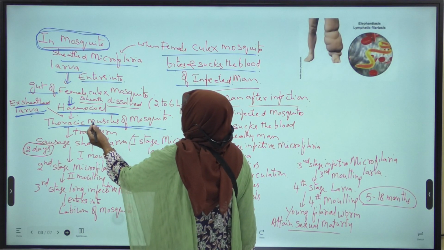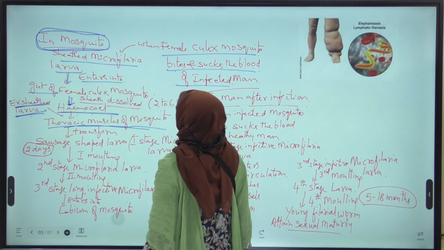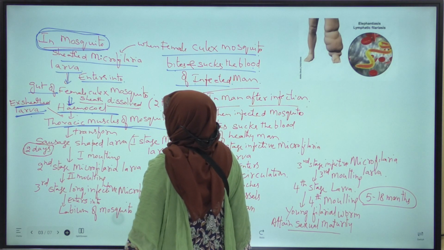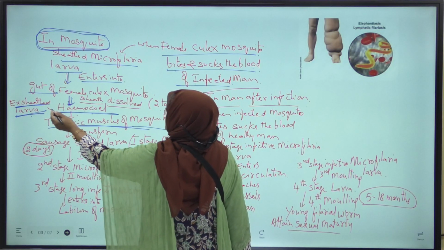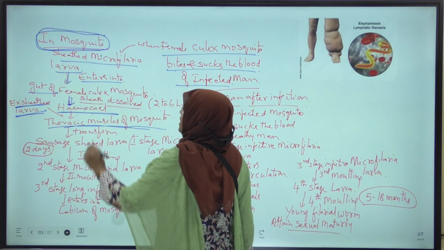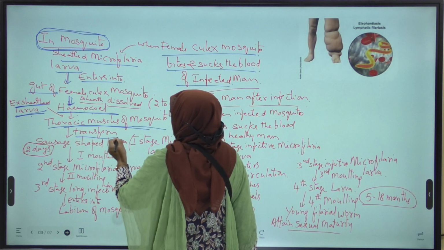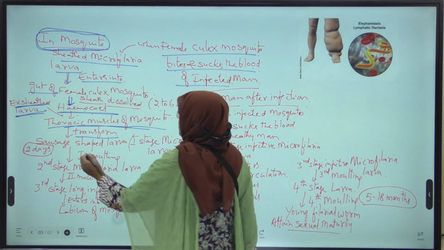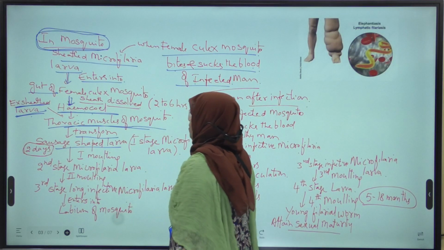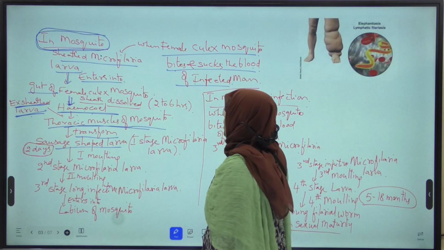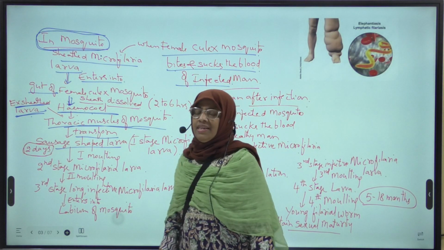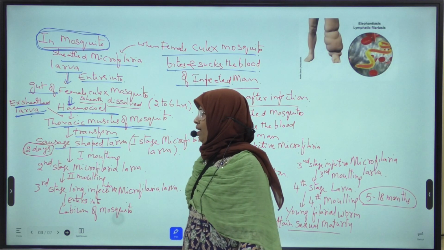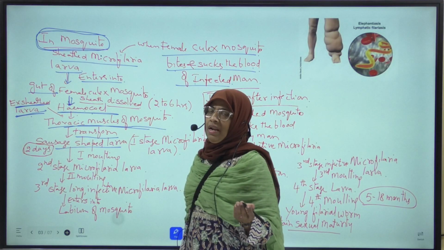In the thoracic muscles of mosquito, what happens? This ex-sheathed microfilaria larva transforms into sausage-shaped microfilaria larva. Sausage-shaped larva means short and stumpy larva which resembles brinjal.